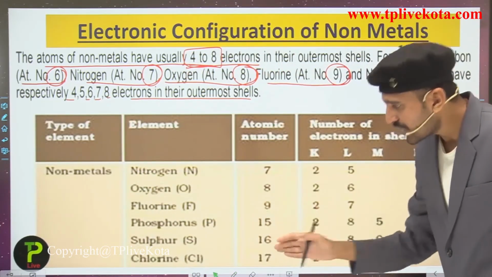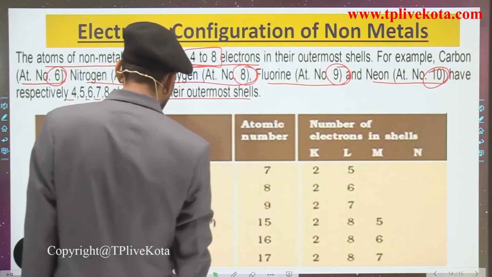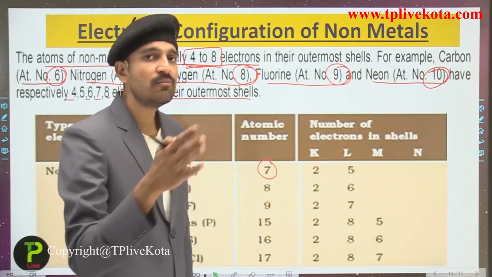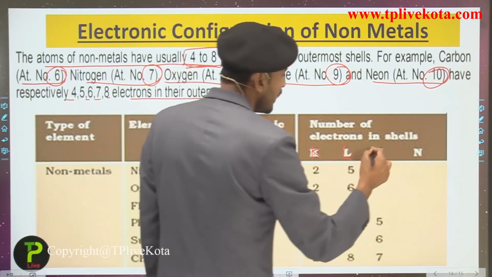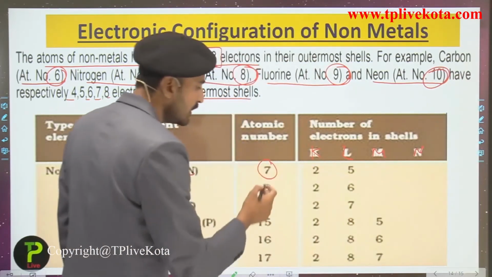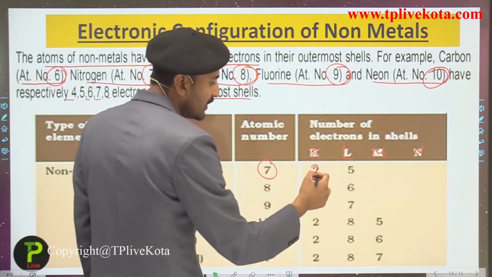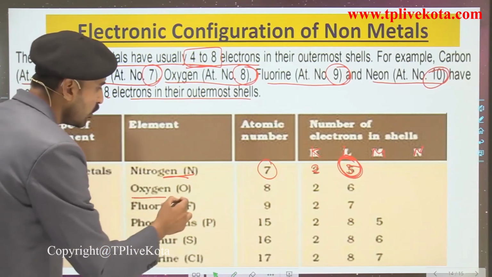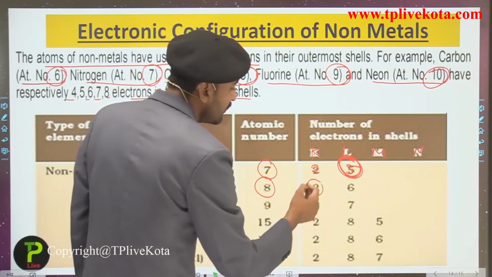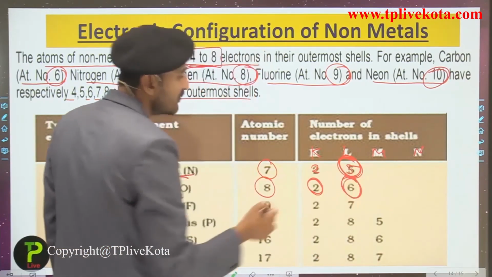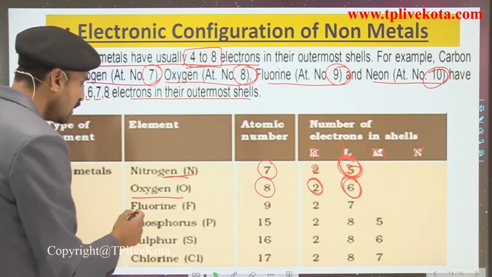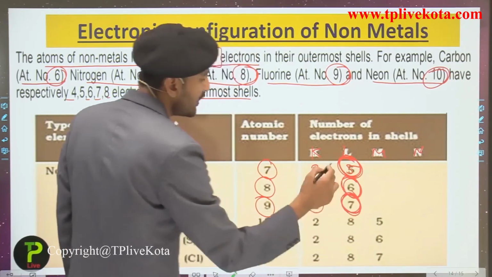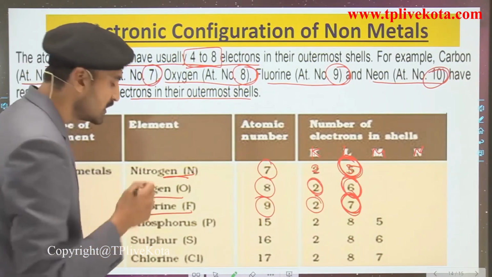You can check it by seeing the element nitrogen, its atomic number is 7 and its electronic configuration, that is the arrangement of electrons in the various shells, K, L, M and N shell. So here the 7 electrons are arranged as 2, 5. So here it has 5 electrons in its outermost shell. Talking about oxygen, its atomic number is 8. It has the electronic configuration of 2, 6, that is it has 6 electrons in its outermost shell. Talking about fluorine, its atomic number is 9. Its electronic configuration is 2, 7, that is having 7 electrons in the outermost shell.